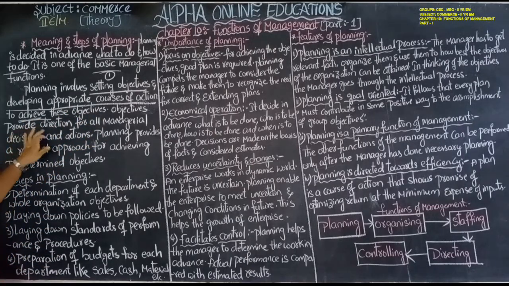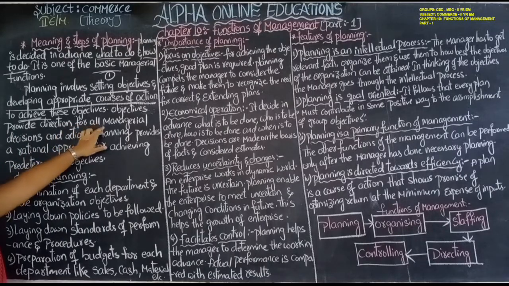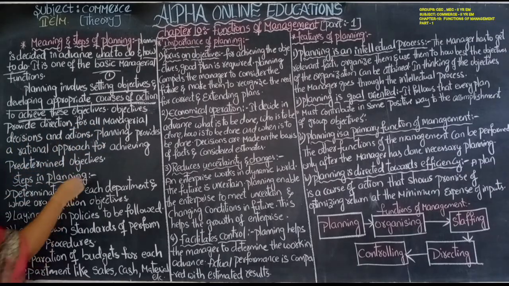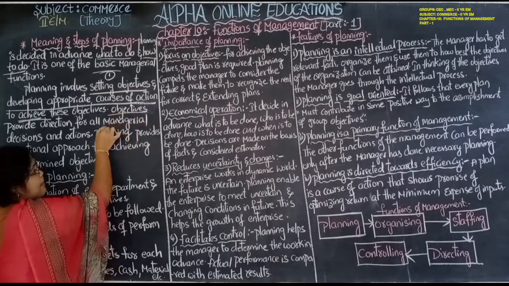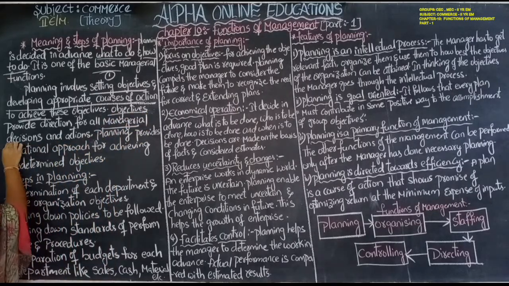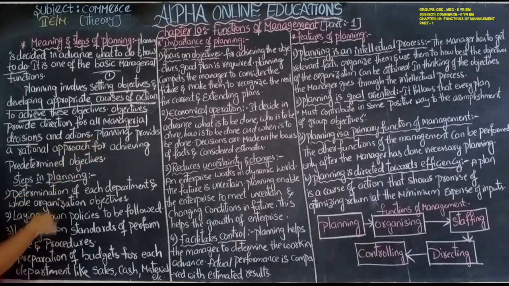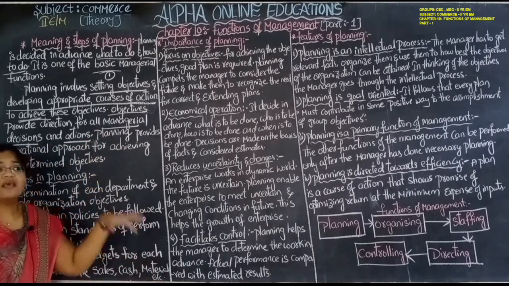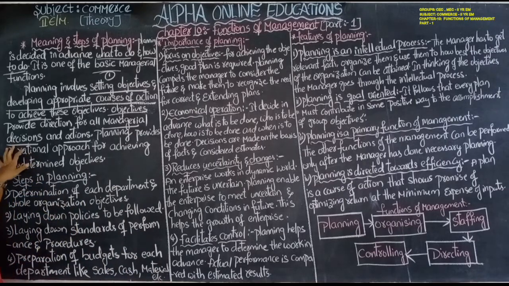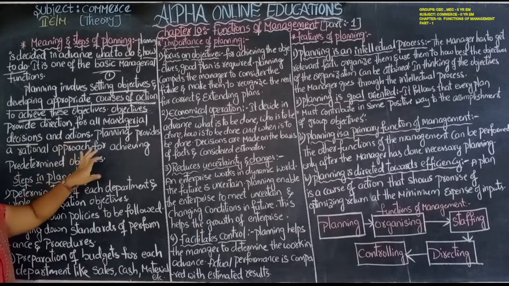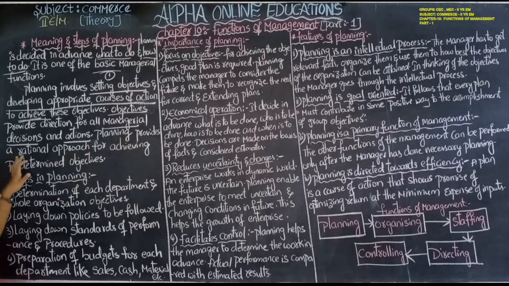Objectives provide direction for all managerial decisions and actions. So based on the objectives only, the manager will take the decisions and prepare the actions. On the basis of objectives only, the manager will take the decisions and prepare the actions. Planning provides a rational approach for achieving predetermined objectives.